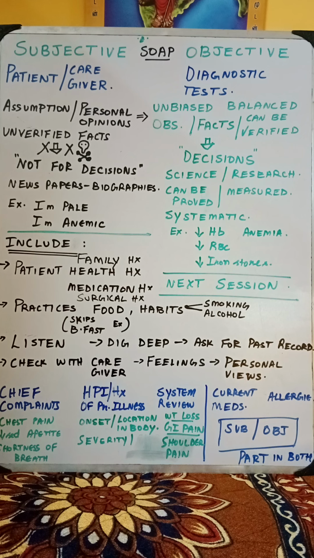We need to listen, listen, question and listen, dig deep, and take as many answers as possible to understand the conditions of the patient, the beliefs of the patient, the current medications, the chief complaints, the history of present illness, and a general system review. His current medication and allergies, if any, will all be part of the subjective assessment. Objective, assessment, plan, all this will be coming up in the next few sessions. Thank you.